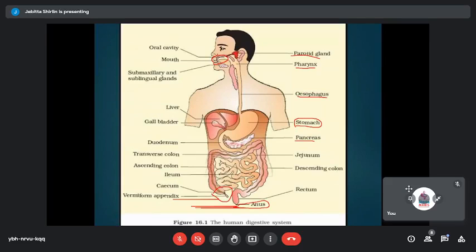The descending colon ends up in a sac-like structure called the rectum, where the undigested fecal material gets stored temporarily, and the fecal material is expelled outside through an opening to the exterior, which is the anus. So this is a basic, simple digestive structure, or the structure of the alimentary canal, which we have been learning from our lower classes. But as we learn the process of digestion, we should know the structure first, then we will know what mechanical or biochemical event is happening in which region of our body.